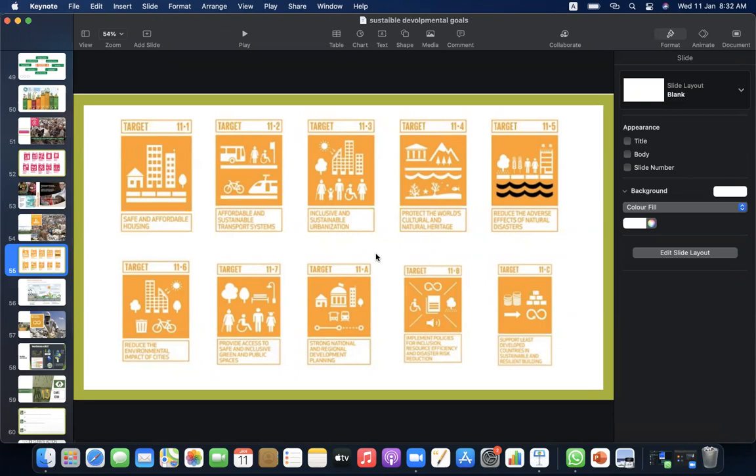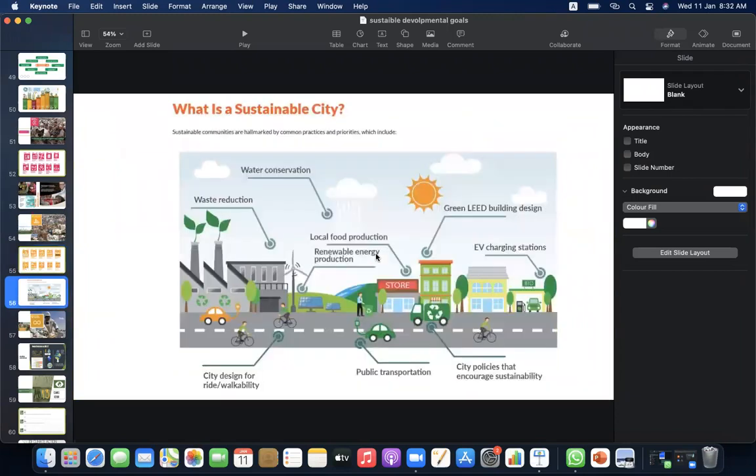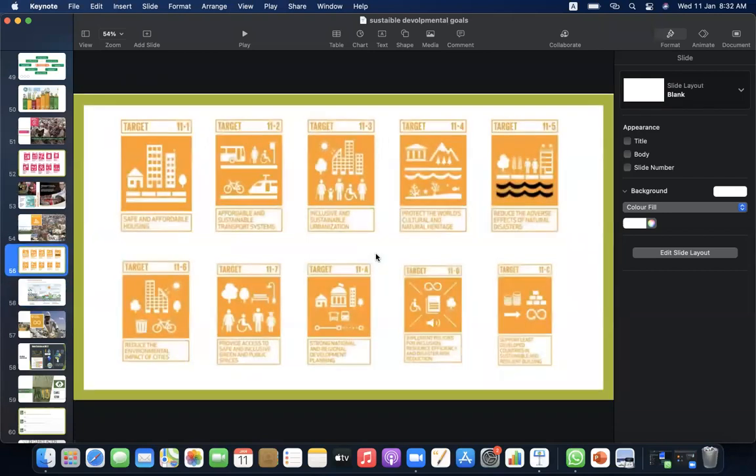11.A, strong national and regional development. 11.B, implement policies for inclusion and resource efficiency. 11.C, support least developed countries in sustainable and resilient building. What is a sustainable city? That is the city that we are dreaming about.